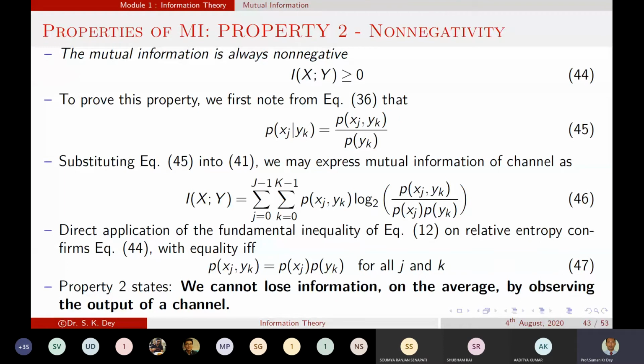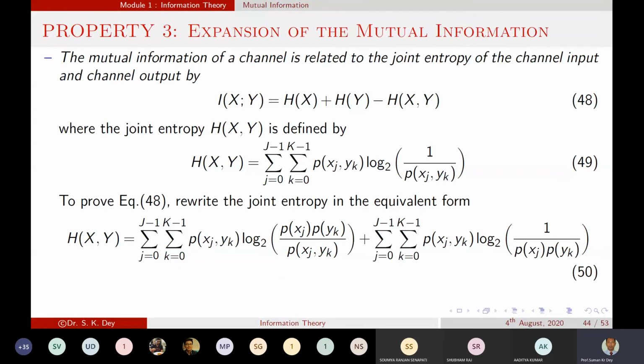Our objective for any type of communication should be that we should not lose any information after receiving the signal. There should not be data loss. This is the statement we can make from the non-negativity.